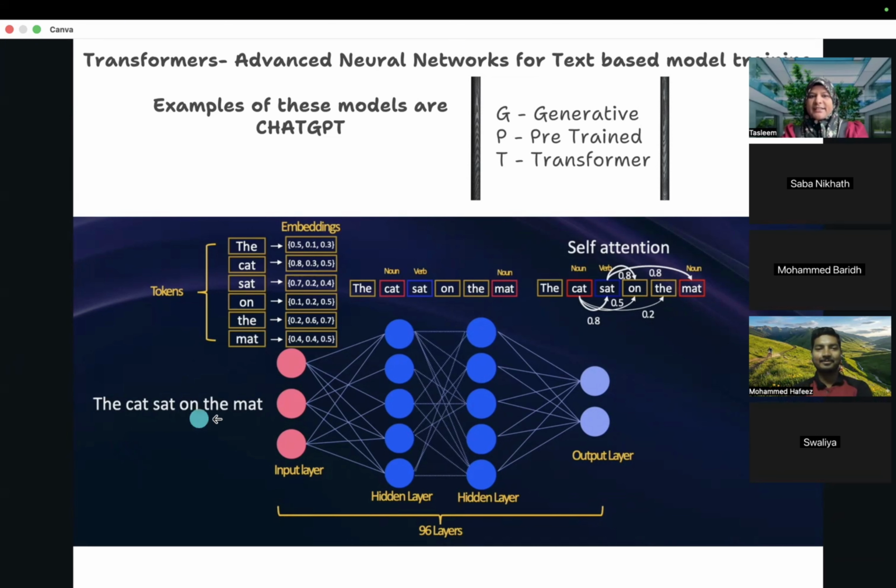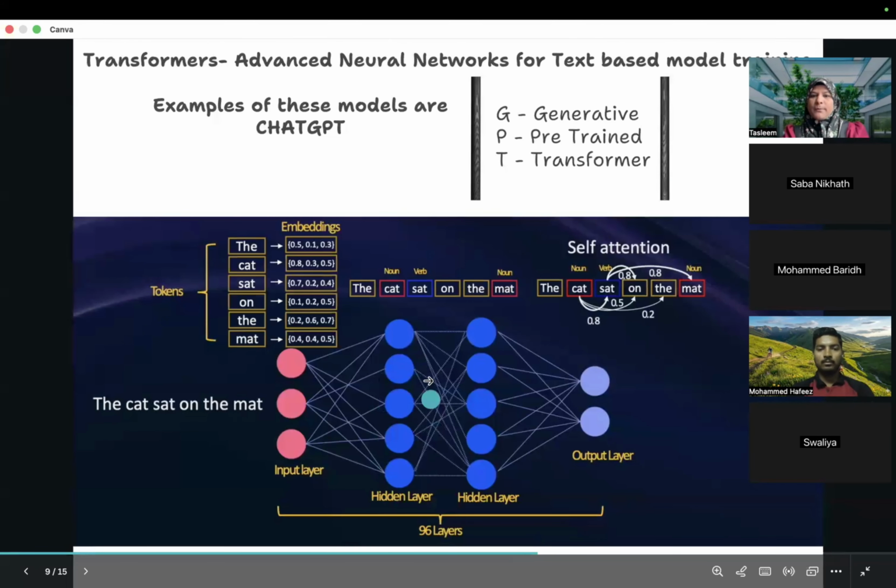Each sentence that you feed to the ChatGPT model, each word will be broken into a token. And each token will be given its embedding values. This is called embeddings; embeddings are nothing but vectors. So each word will be given its own vector position. This data will go through the input layer and be fed to the first hidden layer.